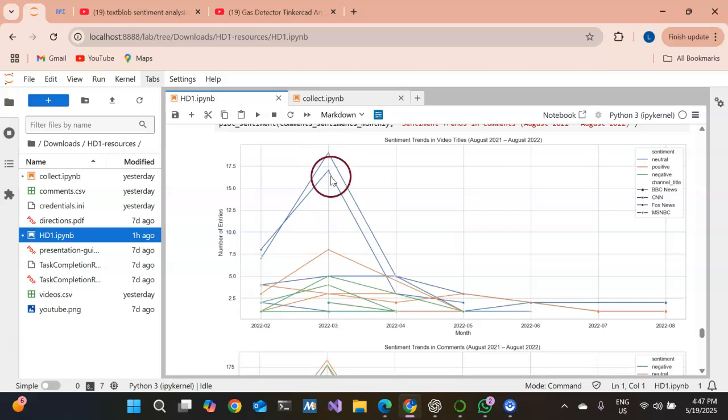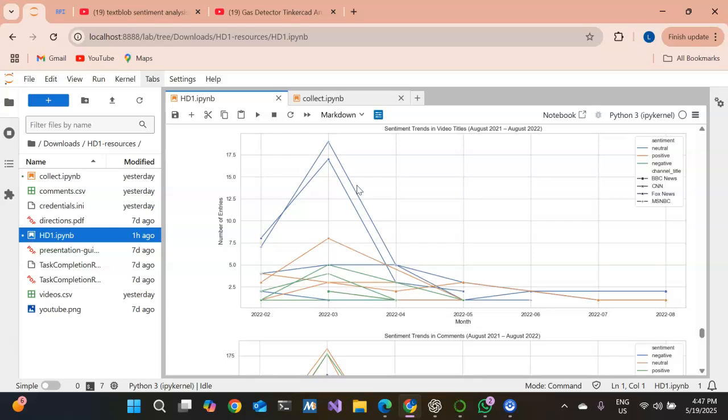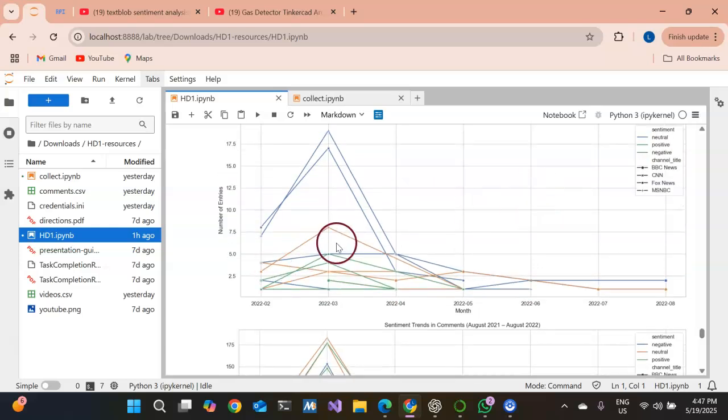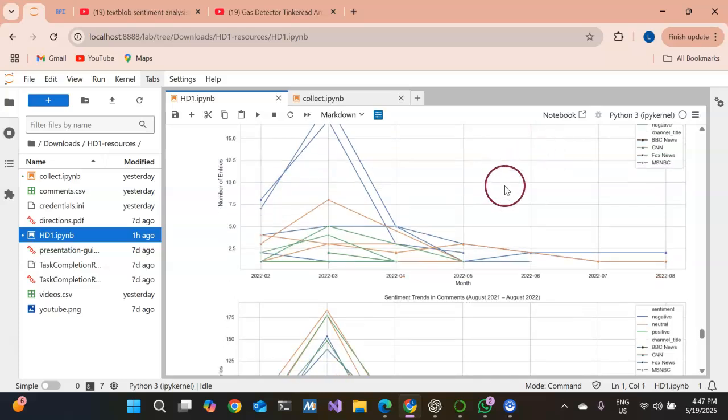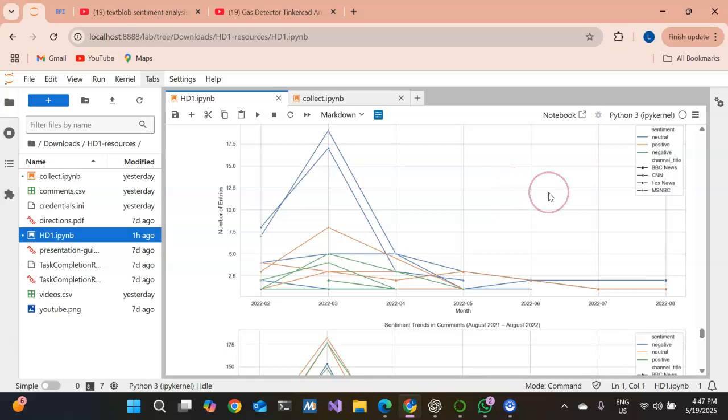Here we can see most of the titles were classified as neutral, which is expected because news outlets usually try to report facts without using emotional language in their headlines. There were also some positive and negative titles, especially in March 2022 when the conflict was highly active.